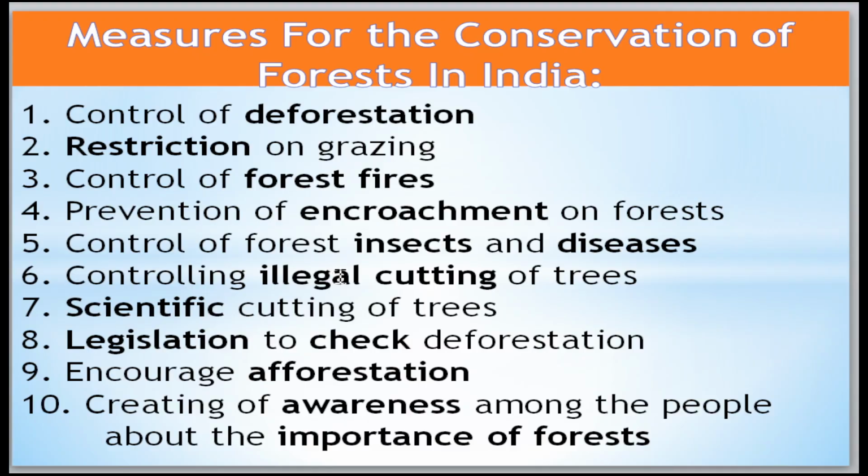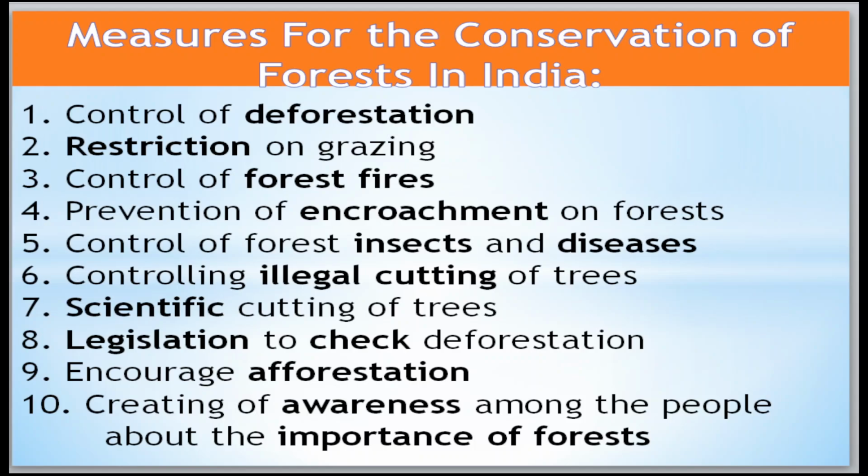Now move to the measures for the conservation of forest. One is control of deforestation, restriction on grazing, control of forest fires, prevention of encroachment of the forest, control of forest insects and diseases, and controlling illegal cutting of trees.